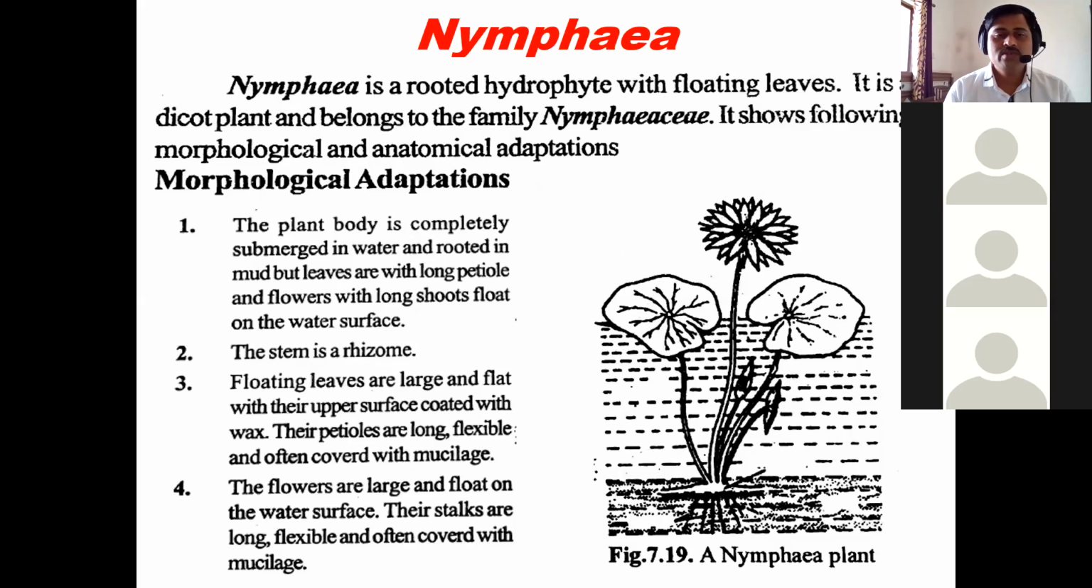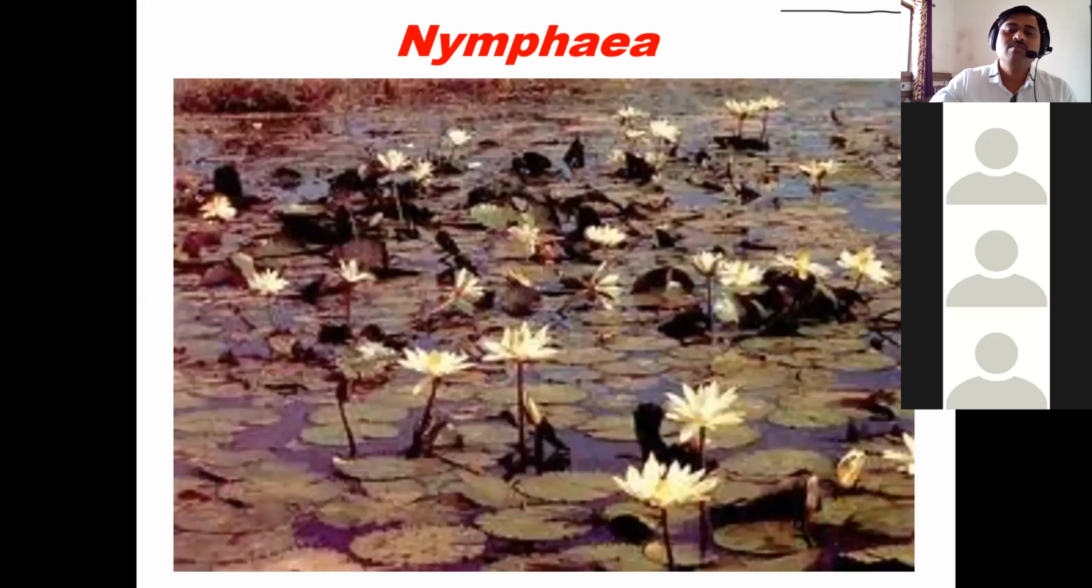Then floating leaves are large, flat, with their upper surface coated with wax. Their petioles are long, flexible, often covered by mucilage. Flowers are large and float on the water surface. Their stalks are long, flexible, and covered with mucilage. Generally mucilaginous substances form a covering. So this is the Nymphaea.